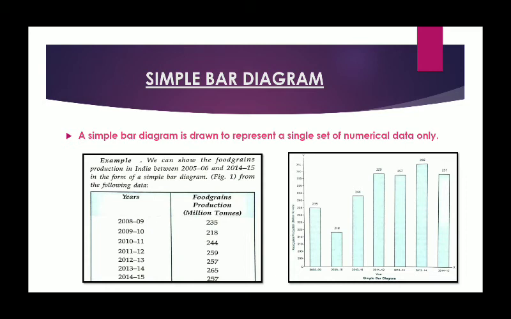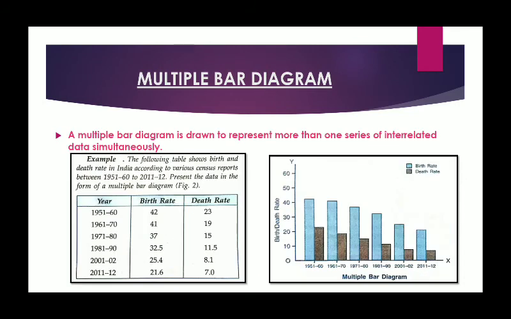See, the length of the bar in 2008-09 is up to 235 and it keeps on changing till 2014-15 where the height is around 257. So this data shows a single variable and it is called simple bar diagram. There can be another form of bar diagram as well, which is called multiple bar diagram.